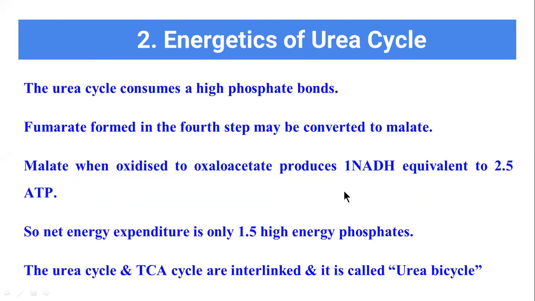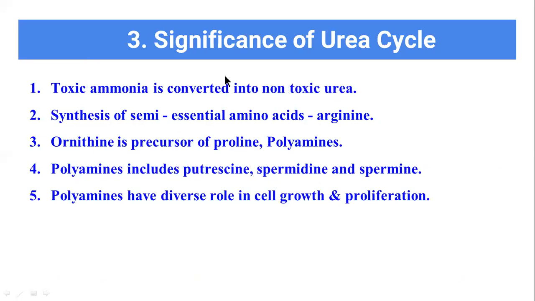So lastly, in the exam another question comes, that is the significance of the urea cycle. In the significance of the urea cycle, you want to write these 5 points. Significance means uses or importance. First, the toxic ammonia is converted into non-toxic urea. The ammonia which is produced because of the metabolism of amino acids and proteins is harmful to our body, and that is converted into non-toxic urea and excreted in the urine.